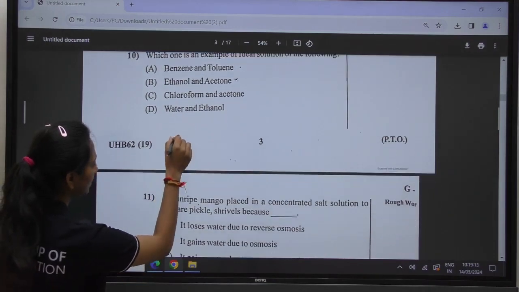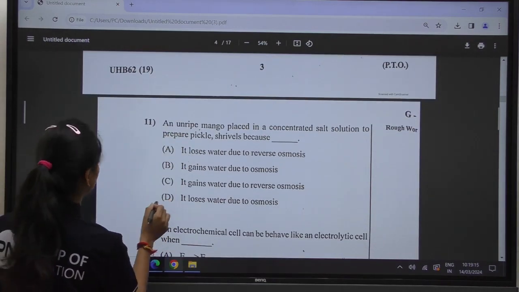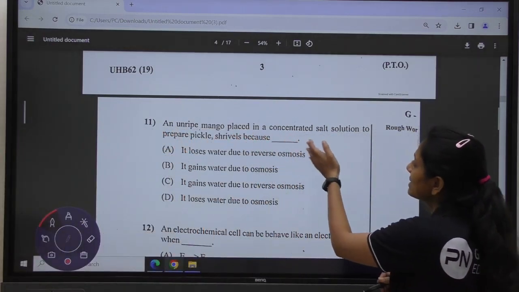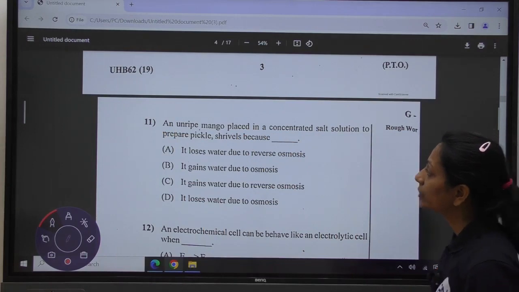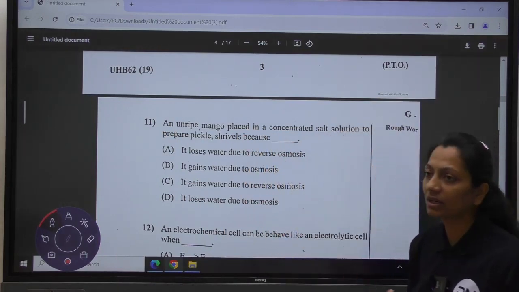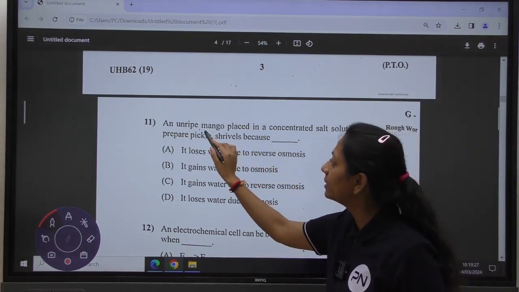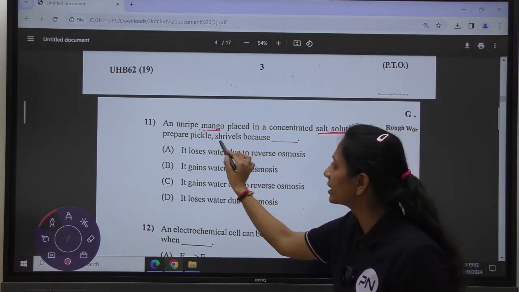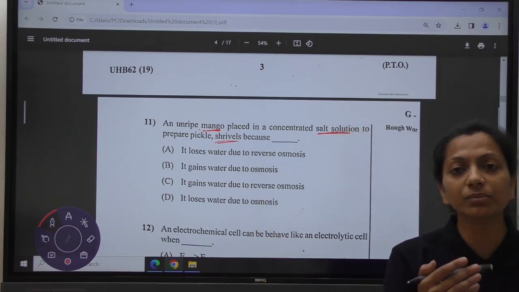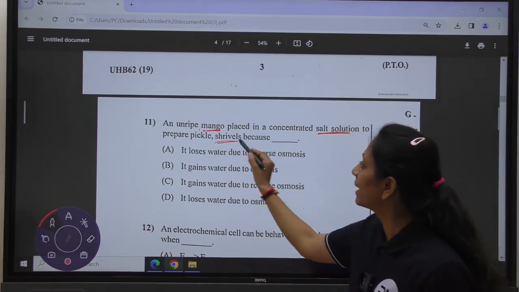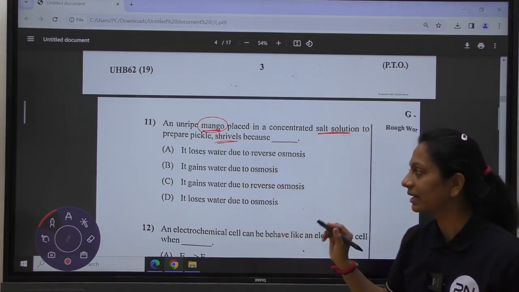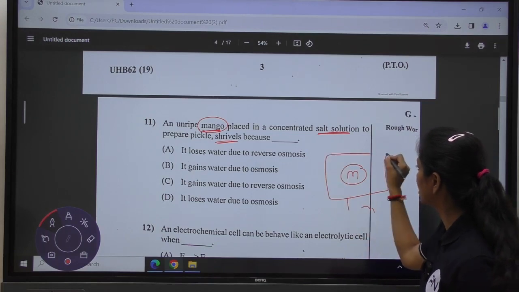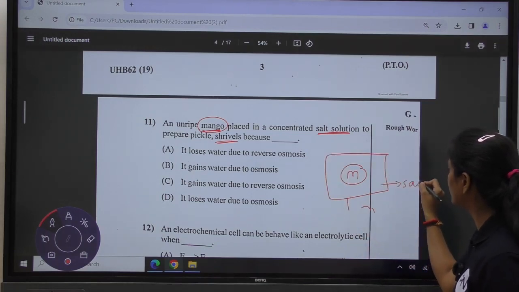Moving towards the next question, question number 11. In this question, they are asking about an unripe mango placed in a concentrated salt solution to prepare pickle, which shrinks because. Here it has been asked why the mango shrinks when placed in a salt solution. It is because of the removal of water from the mango pieces. Whenever we place the mango in the salt solution, the solution outside is a salt solution.